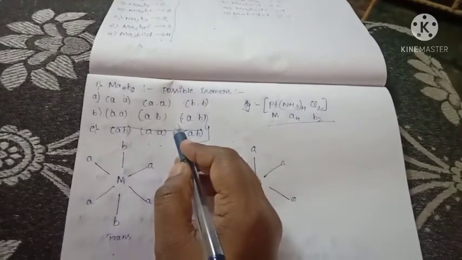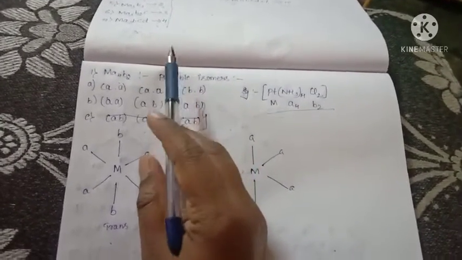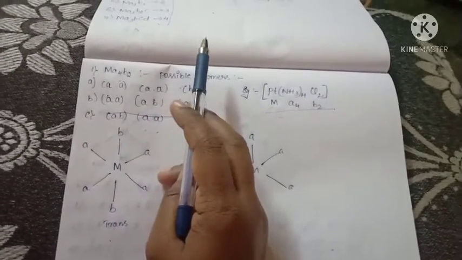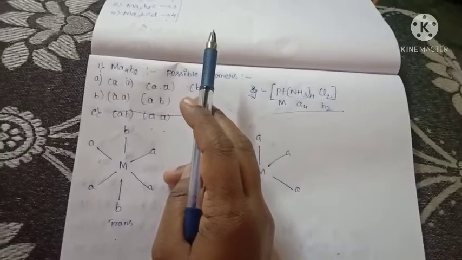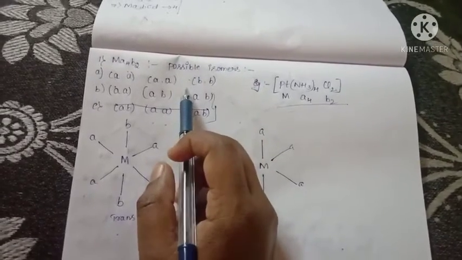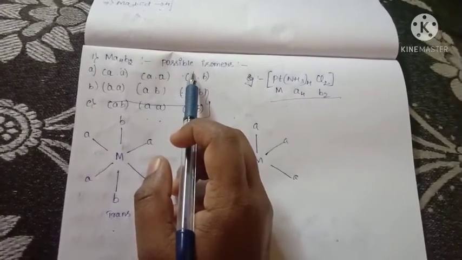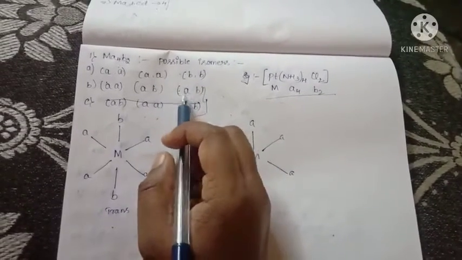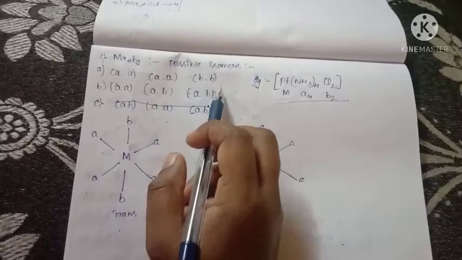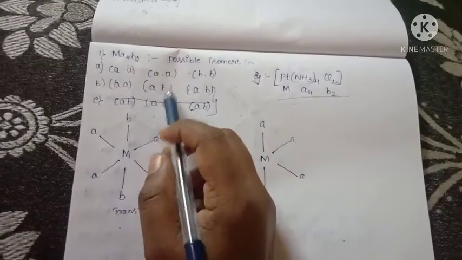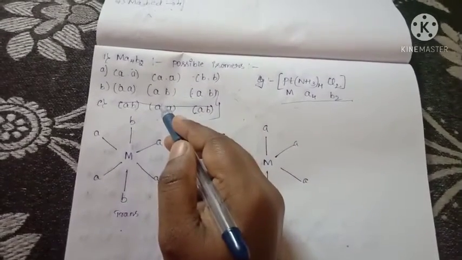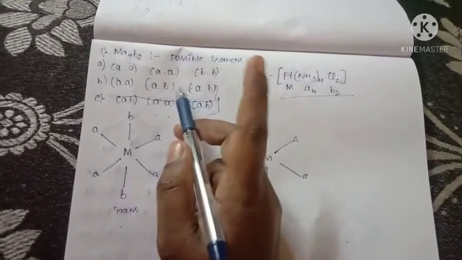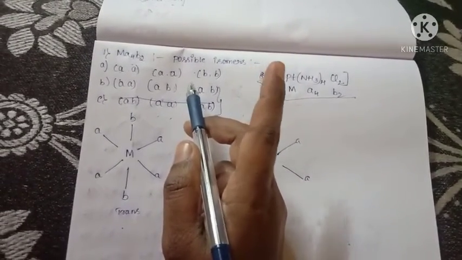You have to know about that, and I already explained for geometrical isomerism with coordination number 4 how to write the isomeric form. If in the examination they ask only to write the isomeric form, this type or another type, they didn't ask how the isomeric forms are formed. You have to know about the structure and the example and how many types of isomeric forms are formed.